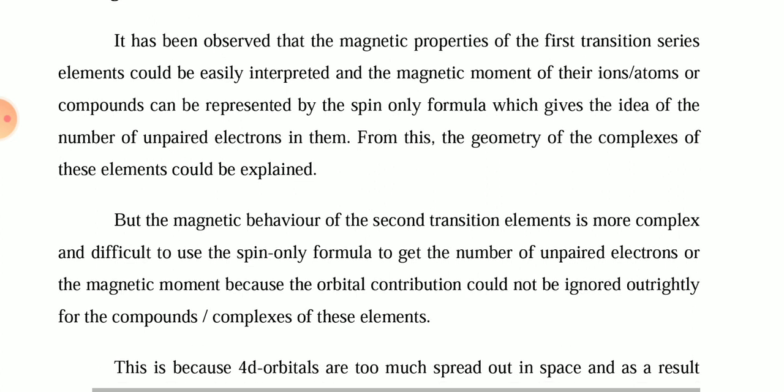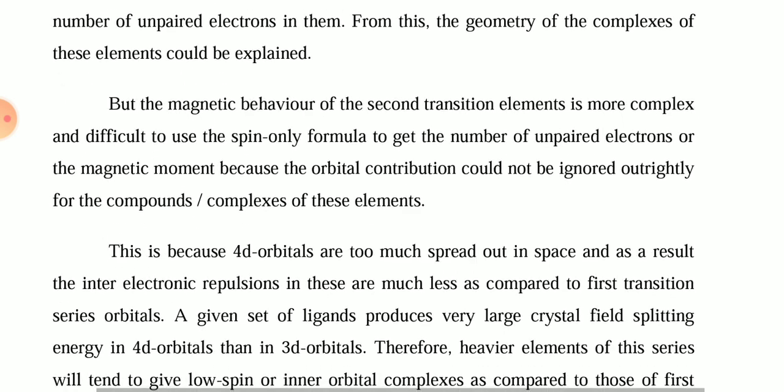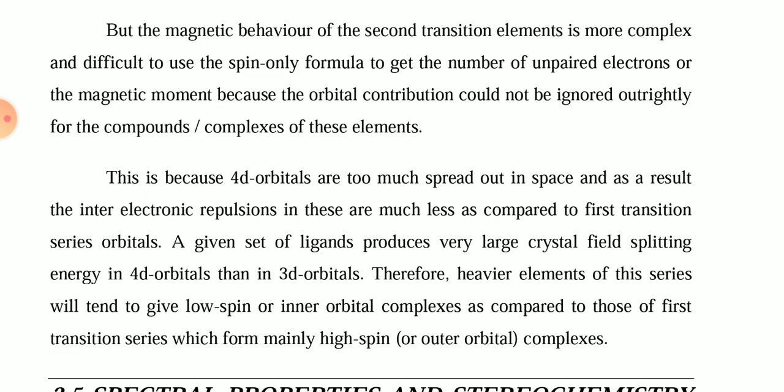But second transition series elements are more complex, and it is difficult to use the spin only formula to get the number of unpaired electrons or the magnetic moment, because the orbital contribution cannot be ignored for these kinds of compounds. This is because the 4d orbitals are much more spread out in space, and as a result the inter-electronic repulsion in these complexes is much less as compared to the first transition series.